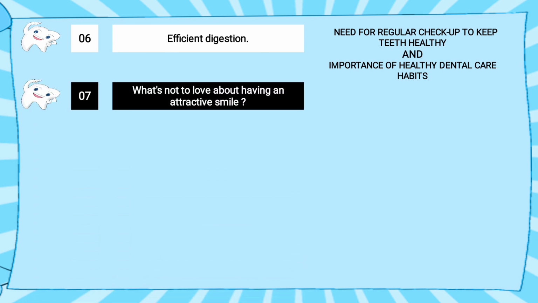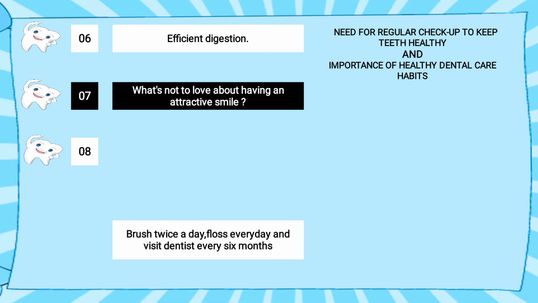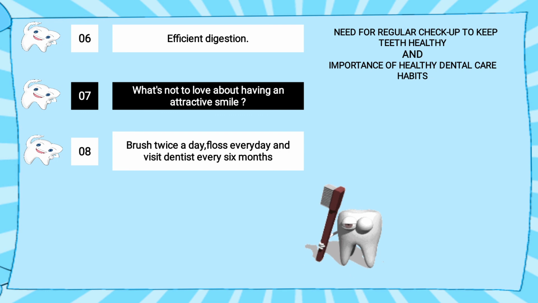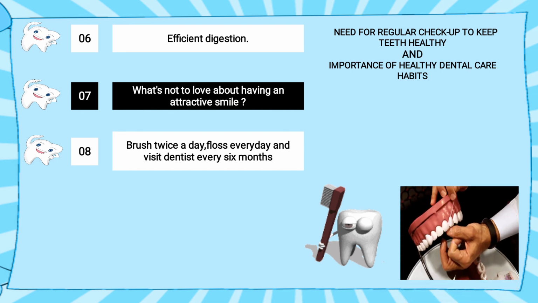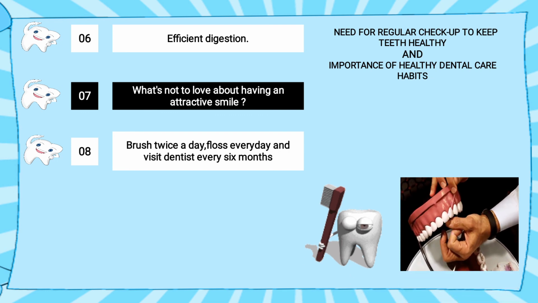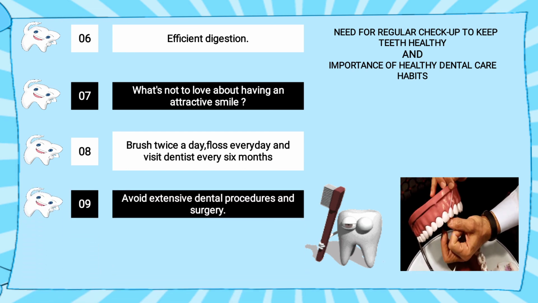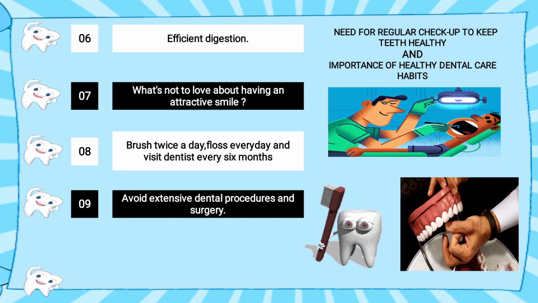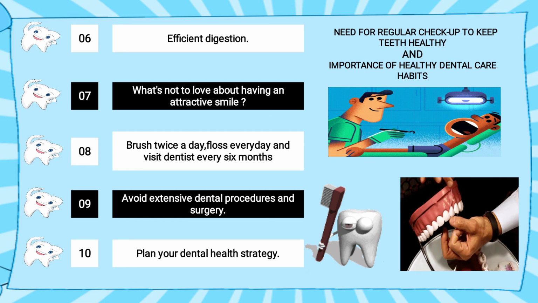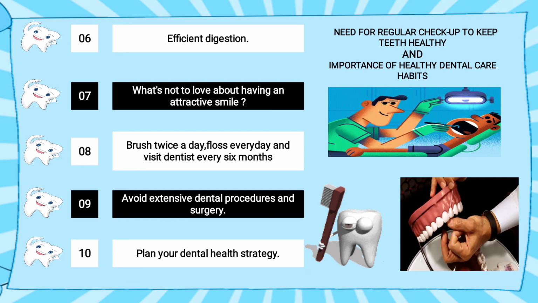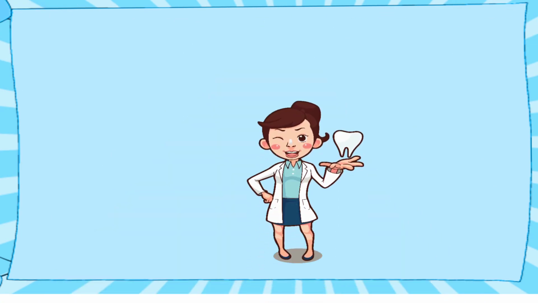What's not to love about having an attractive smile? Everyone loves an attractive smile. If your teeth have cavity or are yellow, your friend will say, "Na, see, the dirty teeth is there." Brush twice a day, floss every day, visit the dentist every 6 months. See here flossing is done, removing the food particles between teeth. Ninth is avoid extensive dental procedure, means a lot of surgery we should not do on the teeth. The 10th is plan your dental health strategy, when to go to the dentist.